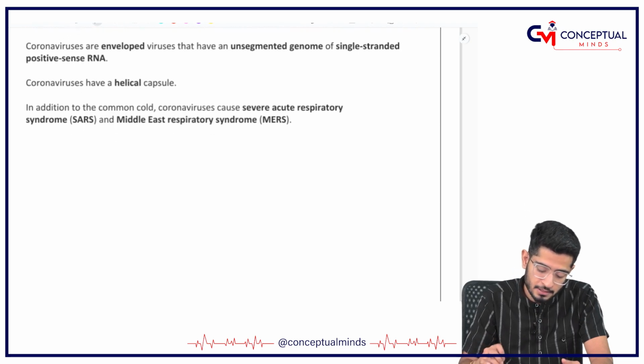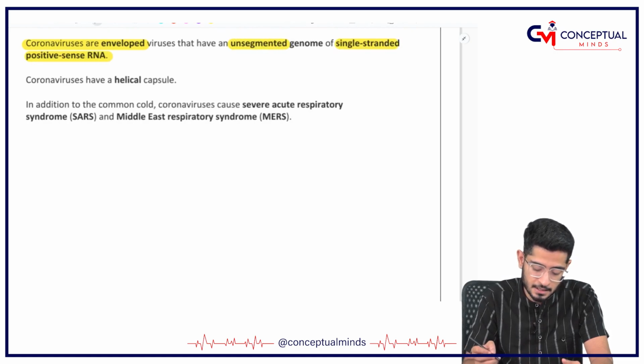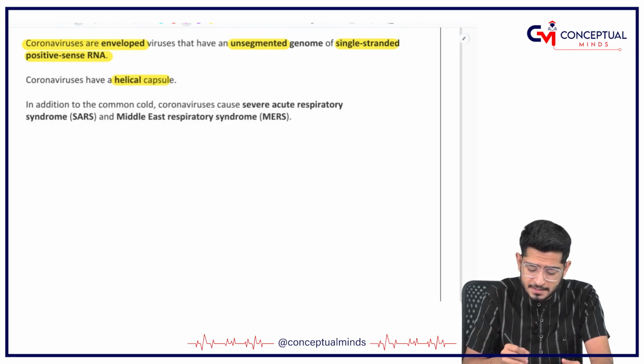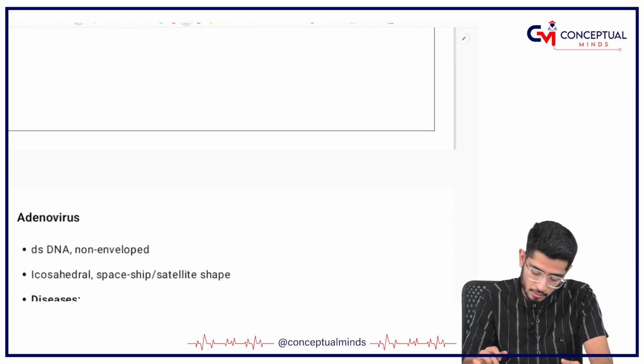Coronaviruses are enveloped viruses, unsegmented, single-stranded, positive sense RNA, with a helical capsid. In the comment section, please let me know where it grows and to which receptor it attaches. Both these things are important for coronavirus.